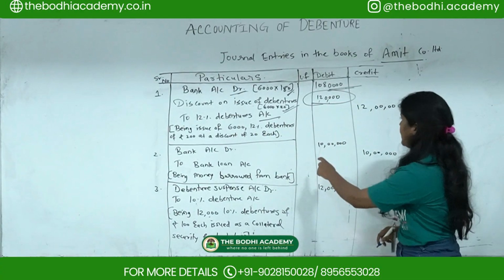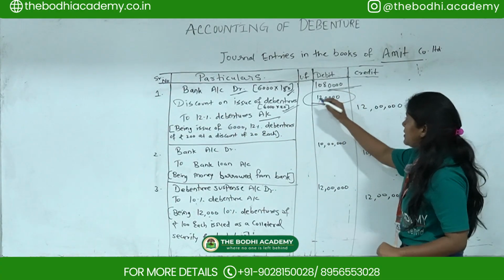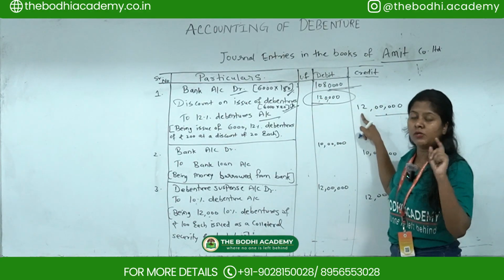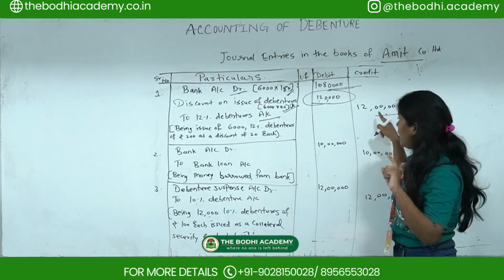So for the 12% debenture account, the total amount you have to show. These two entries we have debited and this will be credited. So the total credit amount you have to show over here.